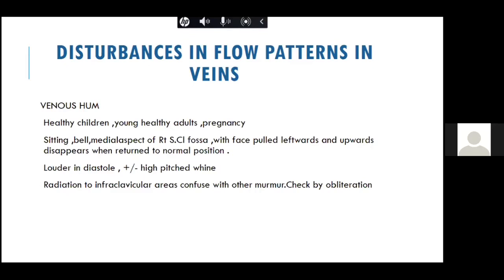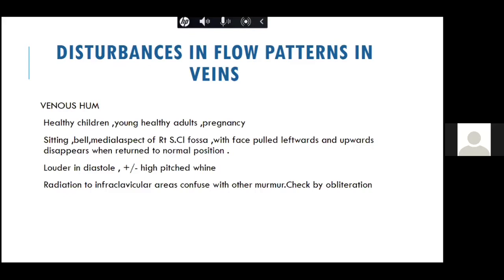It is usually heard in the medial aspect of the right supraclavicular fossa, and you should turn the patient's head to the left side, because that causes the increased kinking of the innominate vein on the right side, and it usually disappears when the patient is returned to the normal position, that is in the lying down position. It is best heard during the diastole as compared to the systole, and it is usually a high pitched sound. Also, it radiates to the infraclavicular areas, so people may confuse it with the other continuous murmurs.